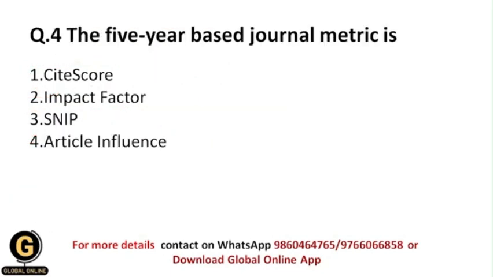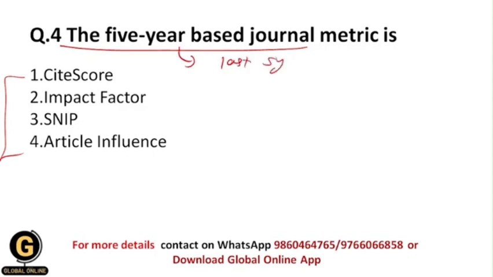The 5-year based journal metric is, now from these journal metrics, which is the 5-year based journal metric? A 5-year based journal metric means it is going to track the citations of the last 5 years. So whether it is site score, impact factor, SNP, or article influence.